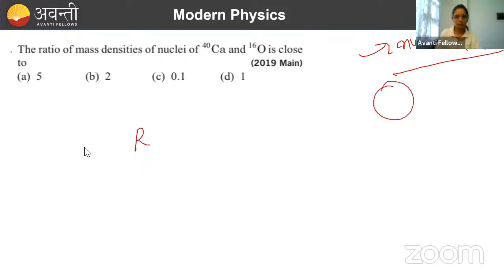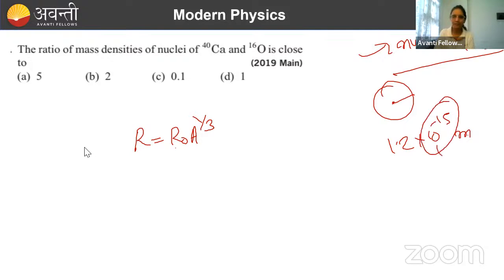What is the formula for the radius of a nucleus? If this is not an atom I have drawn, this is a nucleus. So what is the formula for the radius of a nucleus? R equals R naught A to the power 1/3, where A is the mass number of the nucleus. R naught is a constant, 1.2 into 10 to the power minus 15 meters. So the nucleus is in the femtometer range. Now the radius is this.